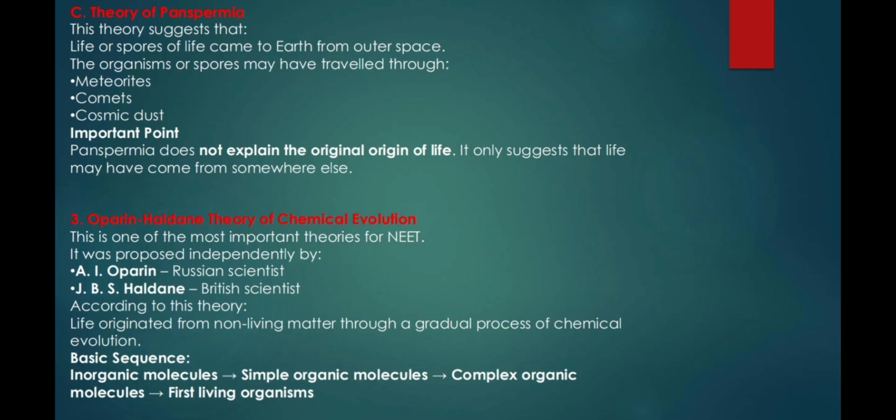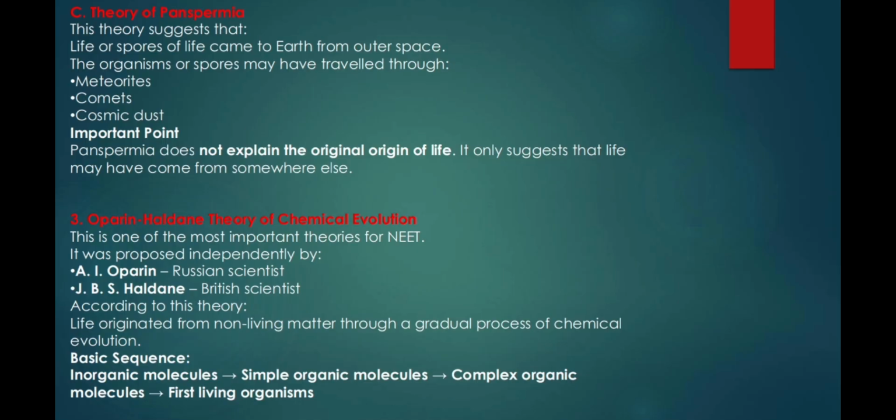C. Theory of panspermia. This theory suggests that "life or spores of life came to Earth from outer space." The organisms or spores may have traveled through meteorites, comets, and cosmic dust. Important point: panspermia does not explain the original origin of life. It only suggests that life may have come from somewhere else.